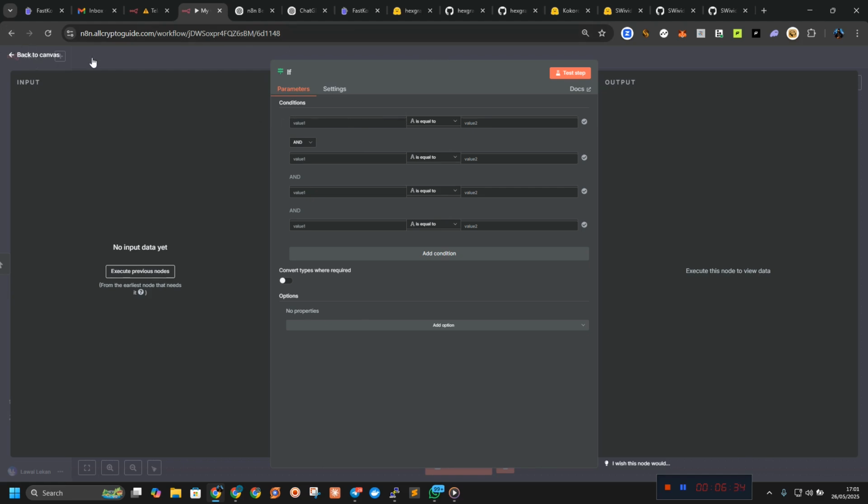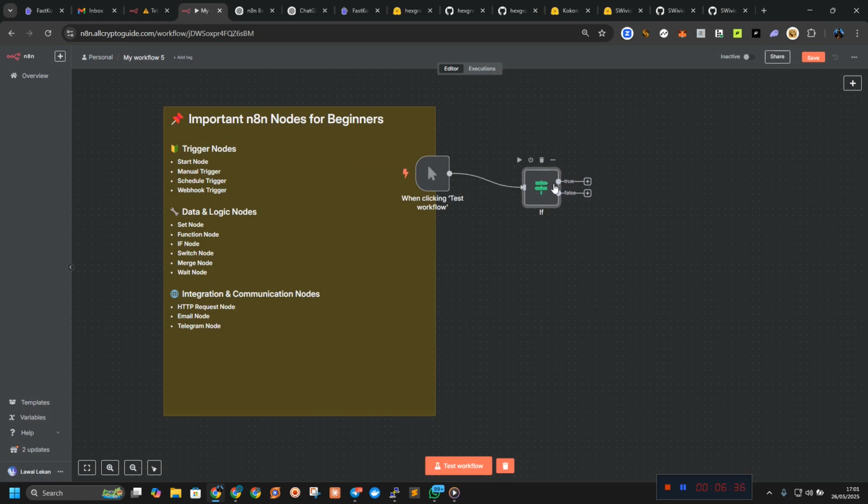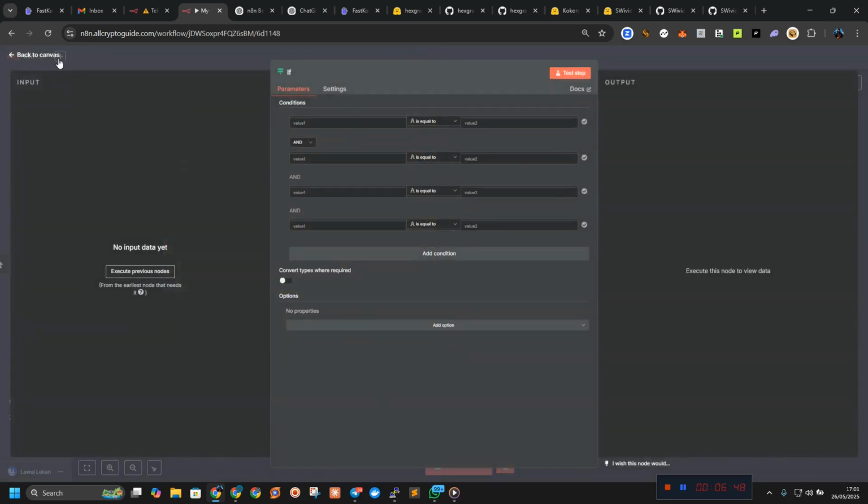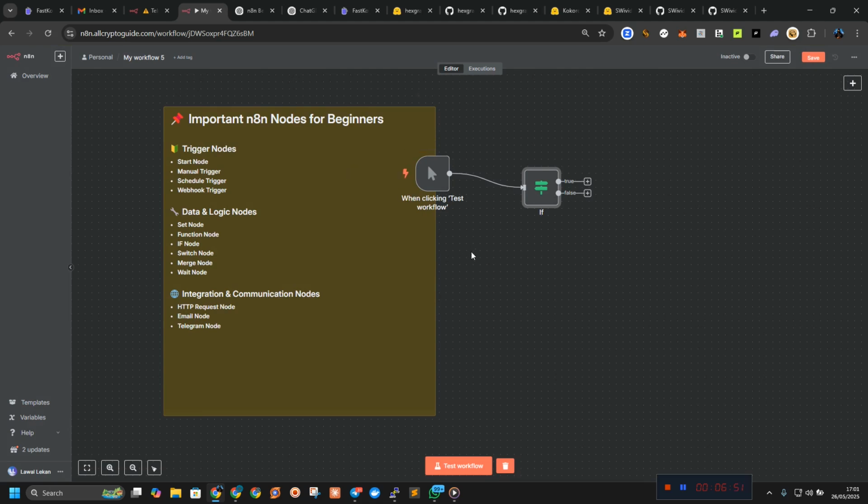We can use this node. As you can see, we have two routes. So we are going to have maybe the Excel sheet node here to run it. If something is equal to this, you can send the success mail. If it's not equal, you can send the otherwise mail, or let me say the retry reminder. Or maybe you are running an exam, and after your database has determined the total mark of that person, you can decide, okay, run this or run this. This is the function of the if node.